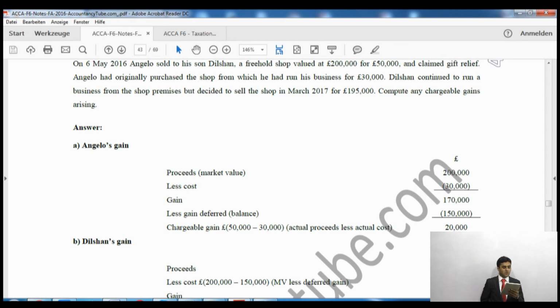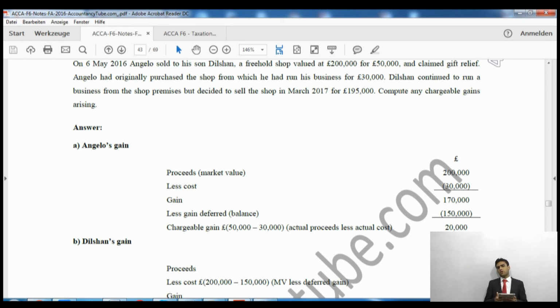Now let's see how much was the cost and claim the gift relief. It says Angelo had originally purchased the shop from which he had run his business for £30,000. Right? We will deduct the cost out of it. Now let's see how much extra he has got over his cost. His cost was £30,000.